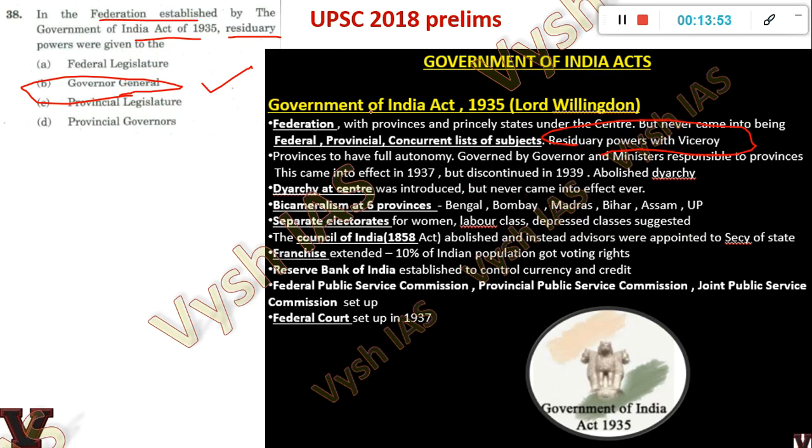So study from Spectrum or study from Lakshmikant, it's up to you, but a serious aspirant will know these pointers by heart. Again, I am telling you, if you are a very serious student who is doing all my tests and all my lectures, you will clear the prelims with much easiness compared to any other student in this country. These are all examples with which you could have solved it and cleared the last attempt itself.